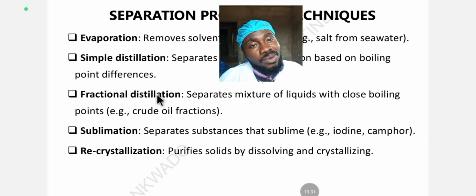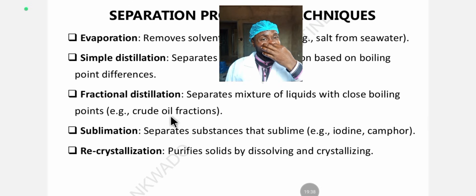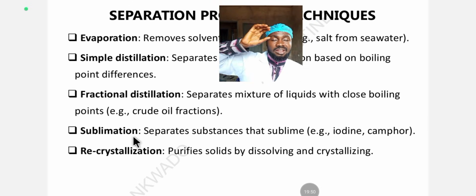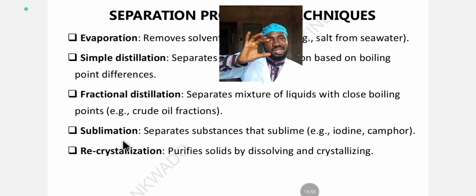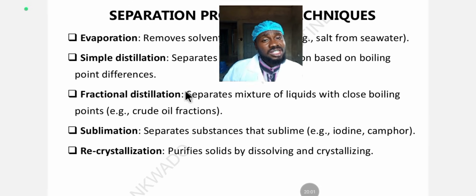For example, the fractional distillation of crude oil. You distill it into fractions. You need a fractionating column for fractional distillation. This substance will be trapped here in the column. This one will be trapped here in the column. This one with this boiling point trapped here in the column, and so on and so forth. So you need a fractionating column for fractional distillation.